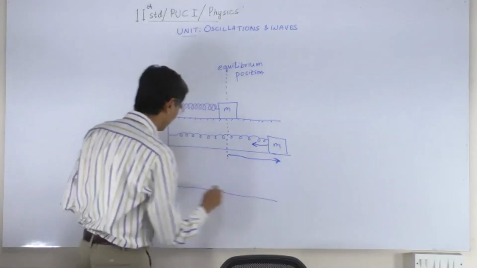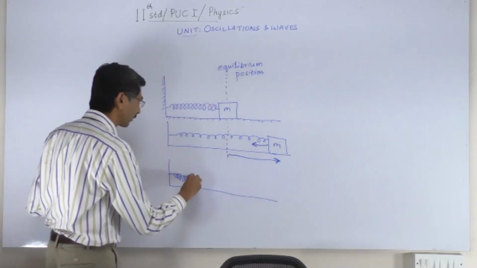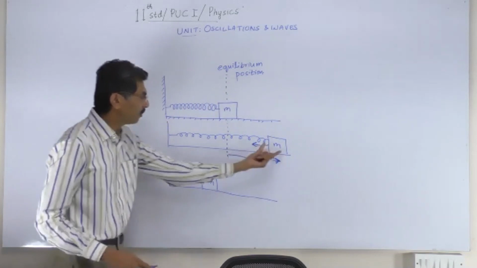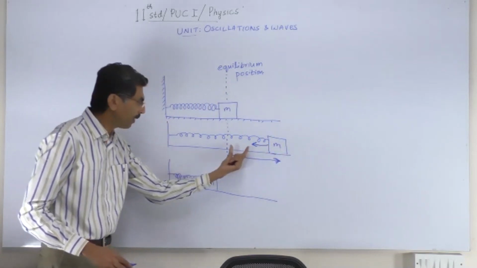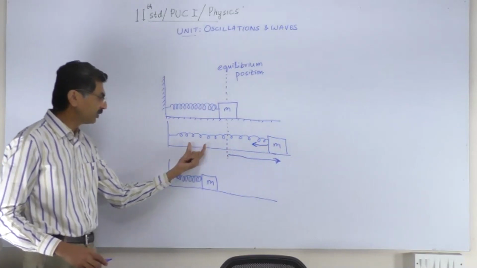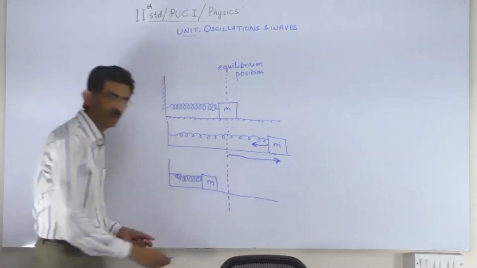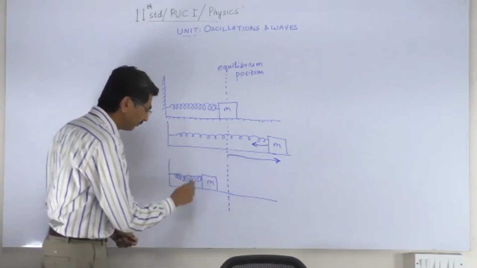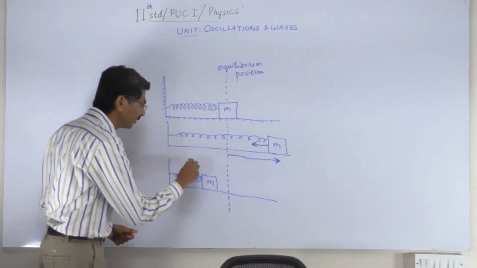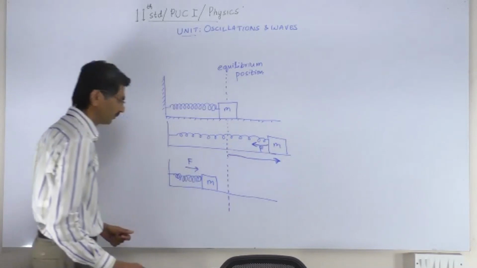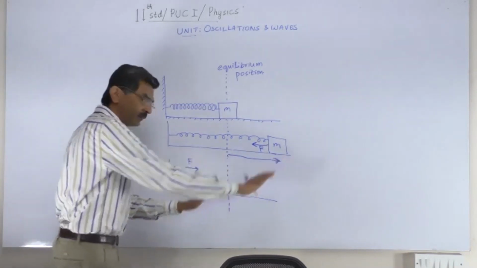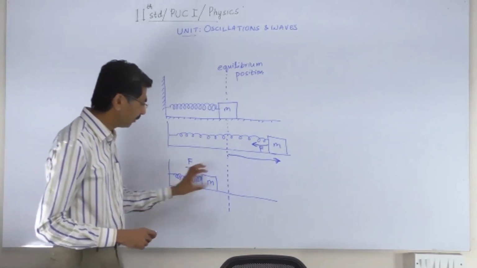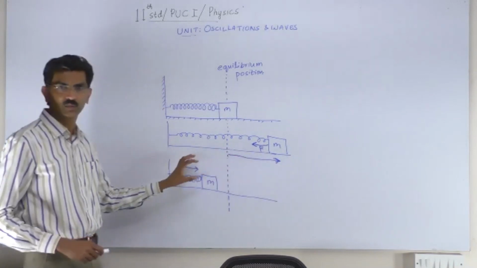So this mass moves in this direction past the equilibrium position and comes over here. Remember, this is the equilibrium position. And now the spring has been compressed and the spring pushes back. The spring exerts a force in that direction, forcing the mass to go back. So this mass begins to execute a periodic motion, back and forth and back and forth.